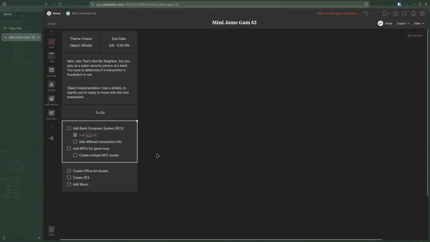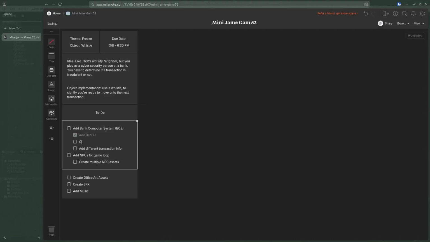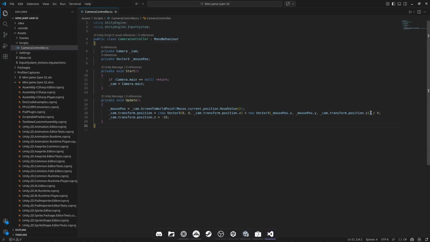The first day was easily the least eventful out of the three. I had school, so I spent the first part of the day coming up with the idea. But once I got home, I immediately put my plans on a Miro board and started working on the game. I started off with a simple camera movement script, to warm into it, and to find out if I still knew how to code. Now this would usually be the time I'd say I followed a tutorial by so-and-so, but I am proud to say that I didn't follow a single tutorial for this. In fact, the only tutorial I followed this entire project was for a shader that I didn't even use.